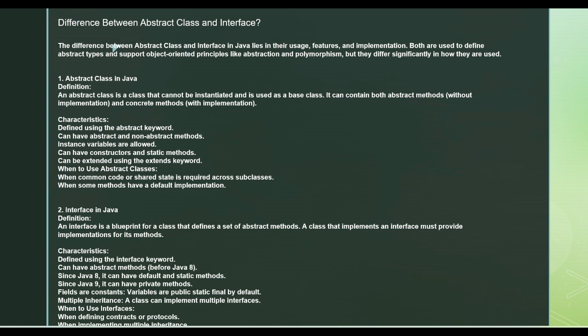These differ in that one is completely abstract and one is abstract to a certain extent. We'll discuss when to use what. When it comes to the OOPS features, abstraction and polymorphism, both abstract classes and interfaces are used, but in completely different contexts. Abstract classes, by definition, cannot be instantiated. Whenever you create an abstract class, unlike a normal class, you will not be able to instantiate it. You have to use the base class.